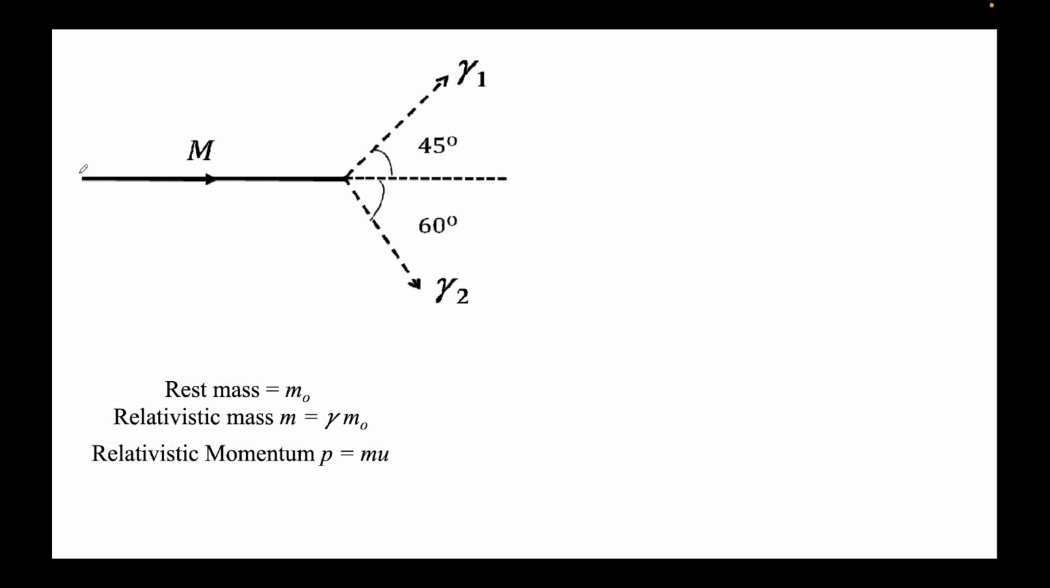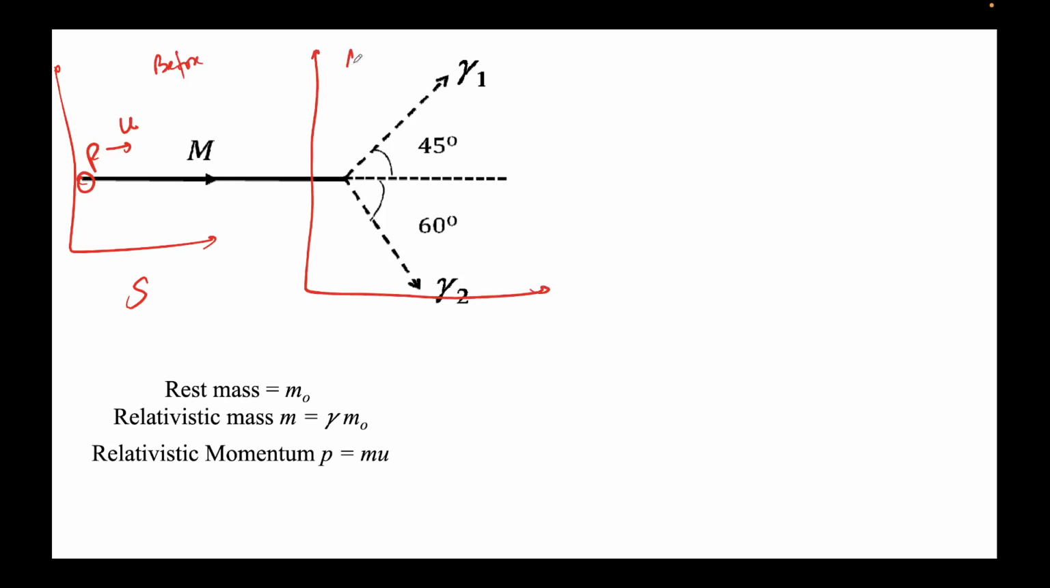Again, the picture remains similar. So this is frame S. This is the before picture. This is our particle P, moving, let's say, with the velocity u. This is the after picture. The frame remains the same S, and here are two photons, gamma 1 and gamma 2.